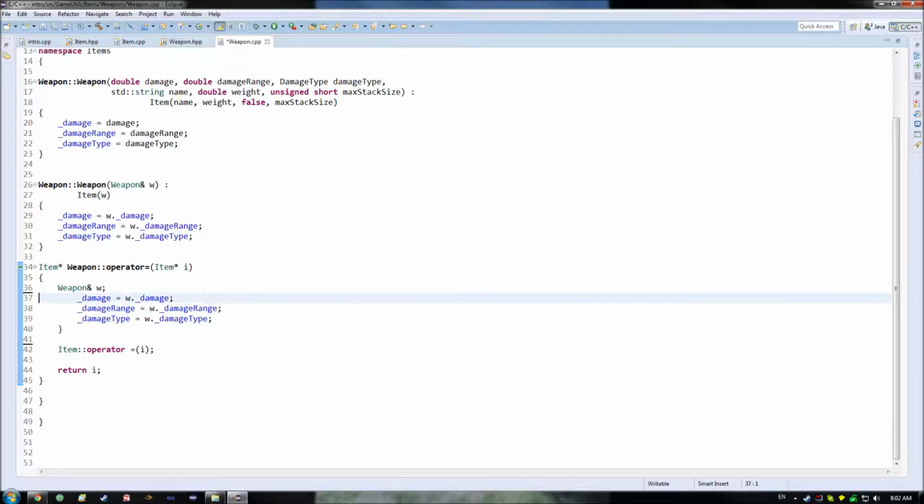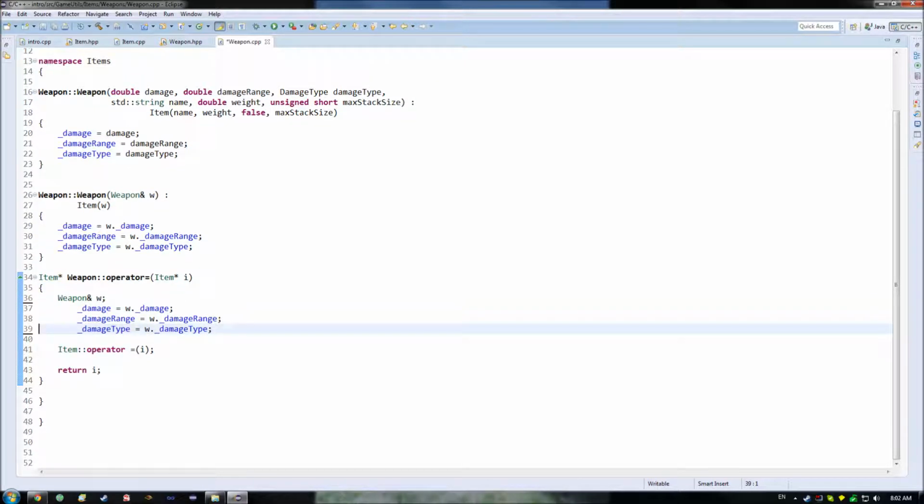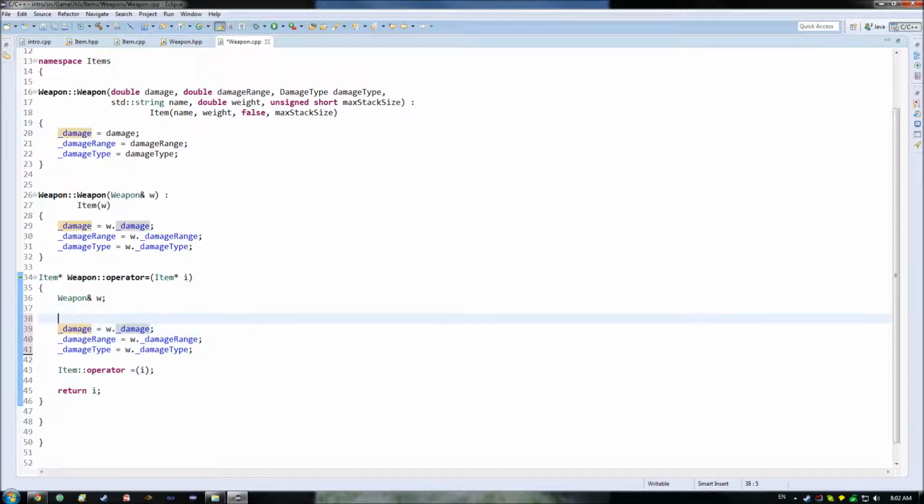And frankly, we're not even going to need any of this in terms of these two here, because these are just going to be fine on their own. Because if we fail on the ability to convert it into a weapon, well, then we have a few different options, but I'll get into that in a second. So what you do is you use what's known as a try-catch block.